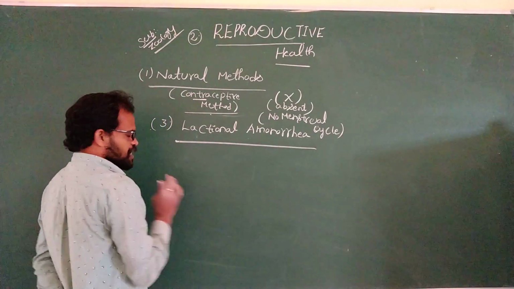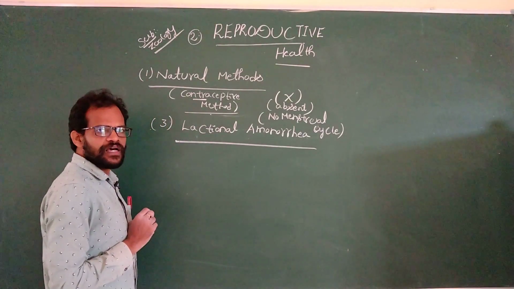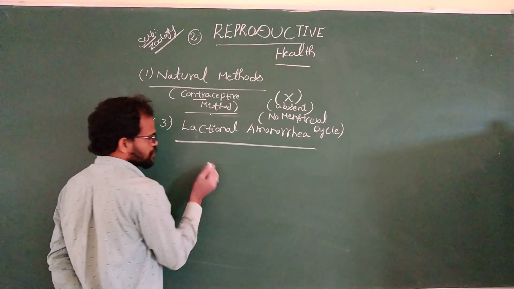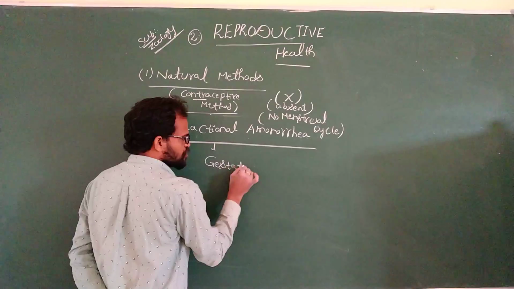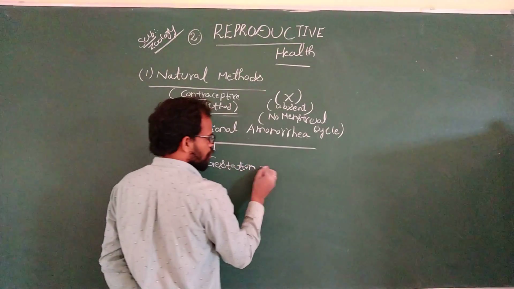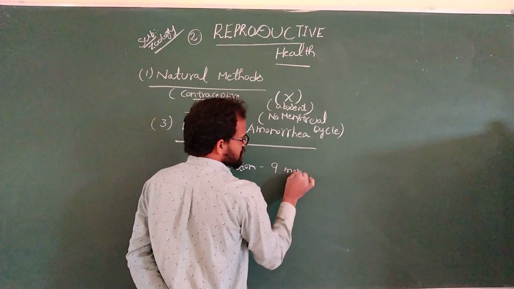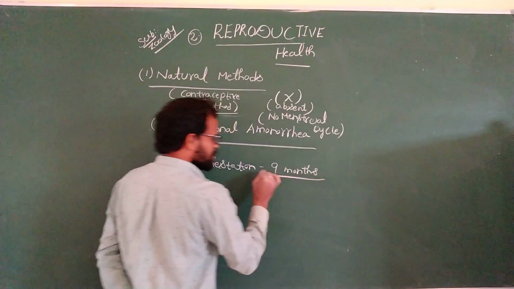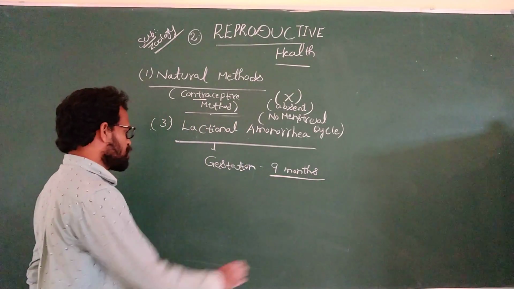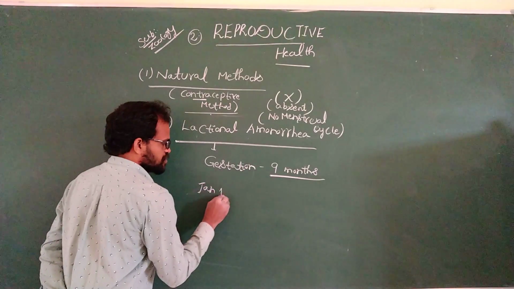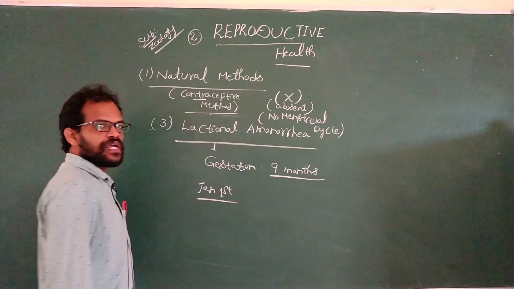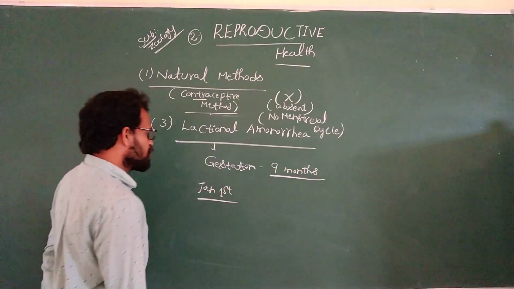For example, the gestation period of human beings is how many months? Nine months. For example, on January 1st the pregnancy is confirmed.